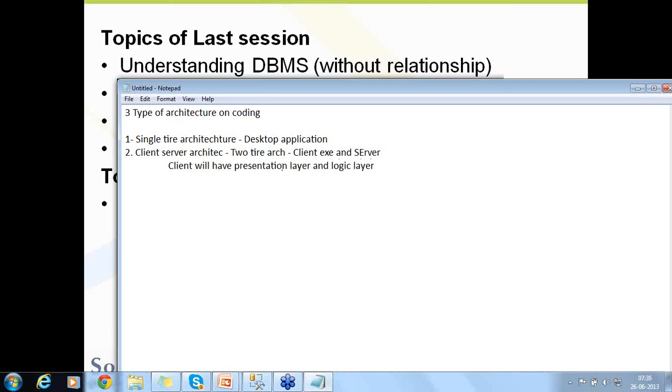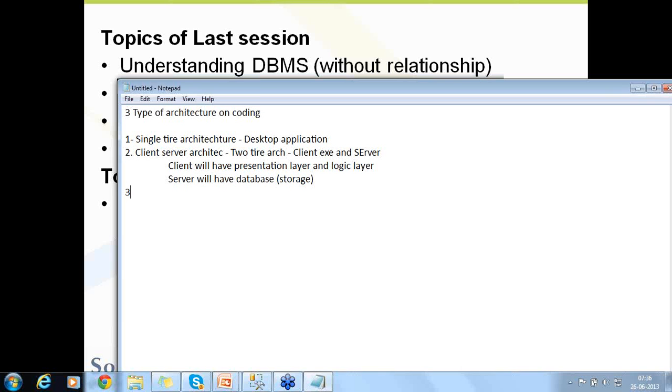Logic layer ensures that your data is right, and if I am doing any analytics, anything, I will do it under the presentation layer. The server will have the database, storage.